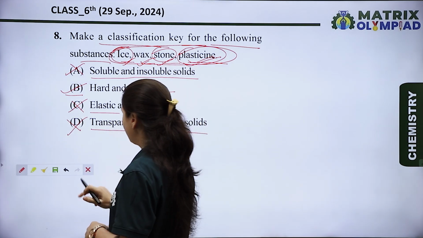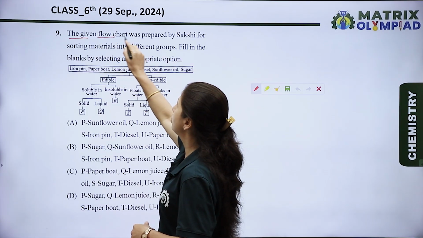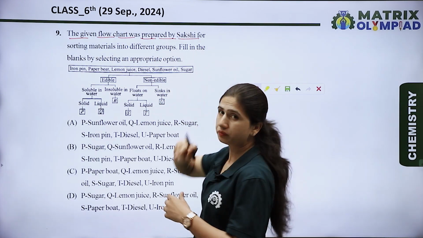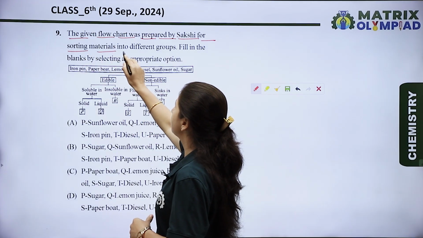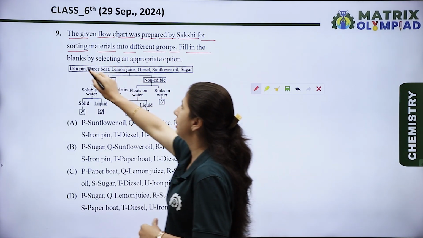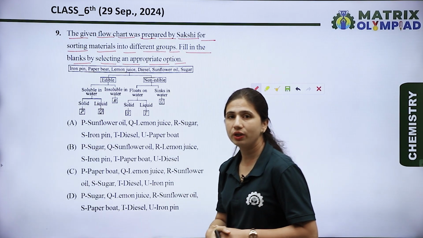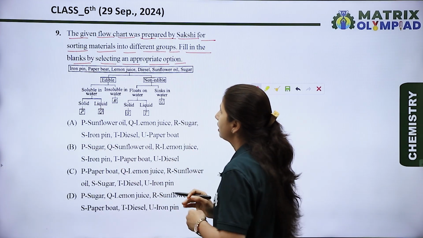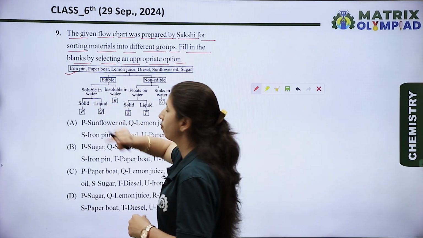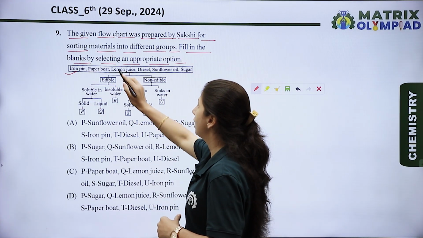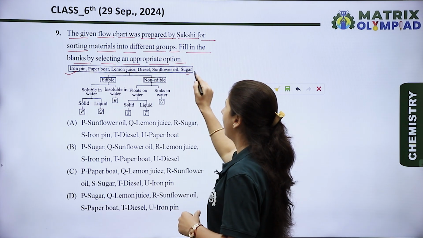Now let's see the next question. The given flow chart was prepared by Shakshi for sorting materials into different groups. Fill in the blanks by selecting an appropriate option. There are different types of materials: the first is iron pin, second is paper boat, third is lemon juice, then diesel, sunflower oil and sugar.